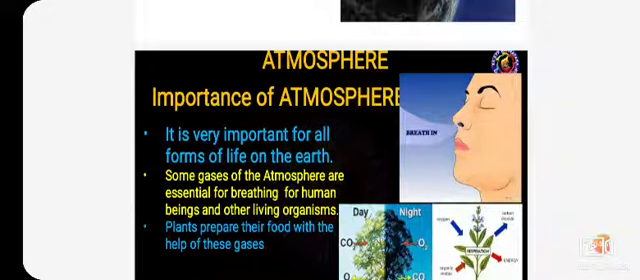So, some gases of the atmosphere are essential for breathing of human beings and other living organisms. Dear children, the atmosphere not only helps human beings, but is also helpful for plants in preparing food. Without sunlight, oxygen or carbon dioxide, the plants are not able to prepare food. So for plants to prepare food, the atmosphere is very essential.